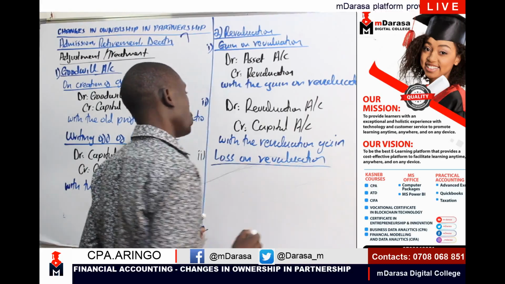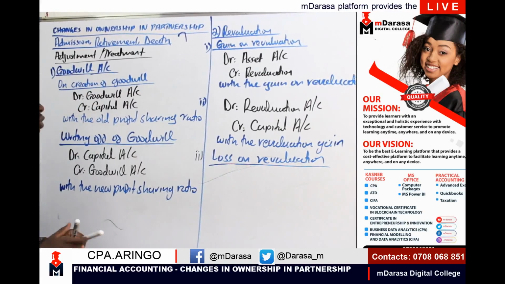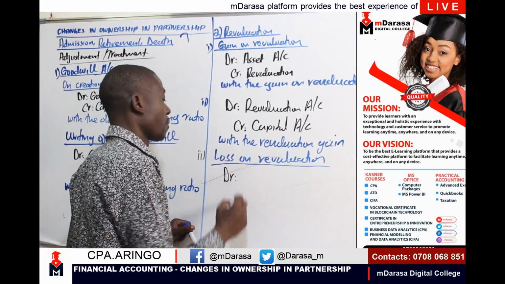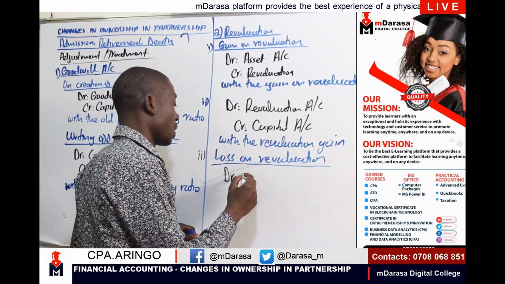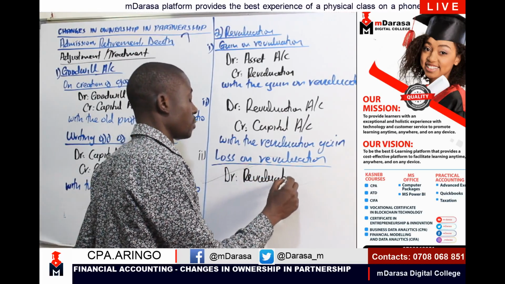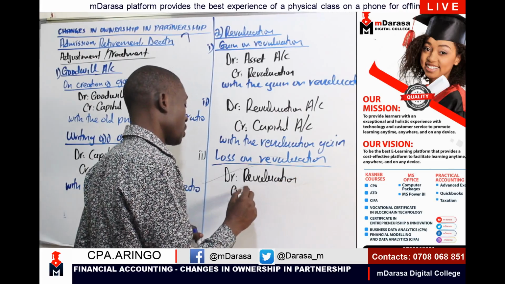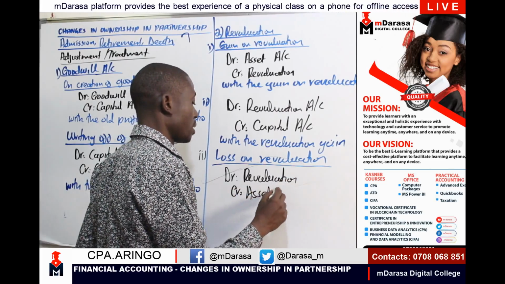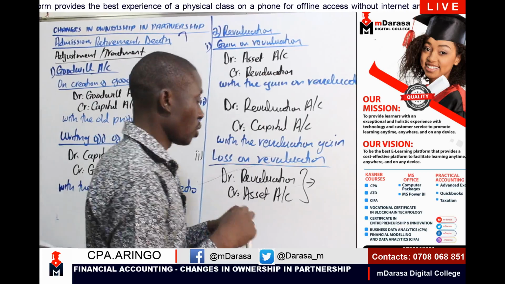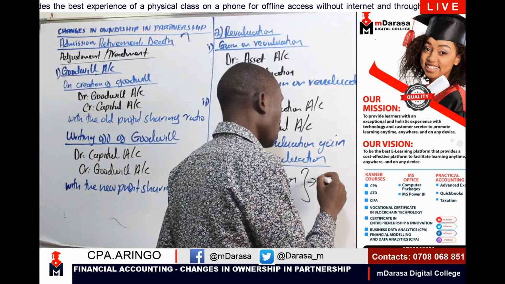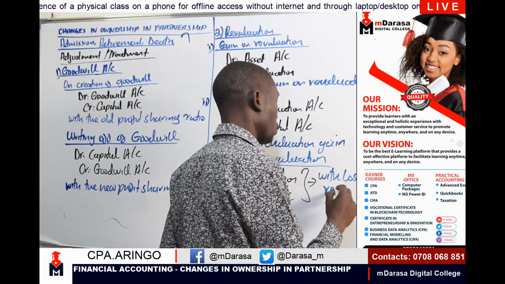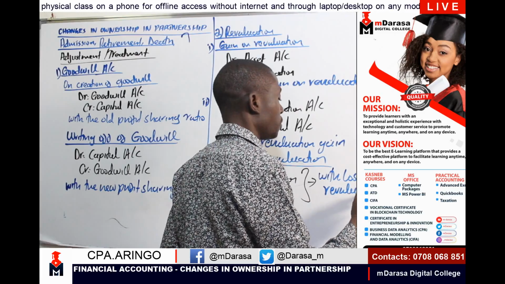With the loss on revaluation of an asset, we are going to debit our revaluation account and credit our asset account. This is with loss on revaluation.